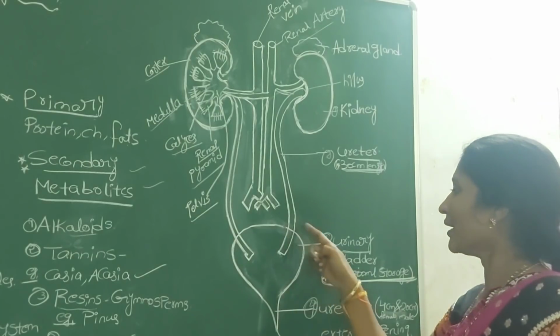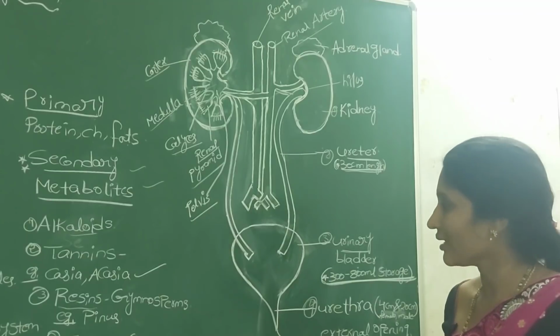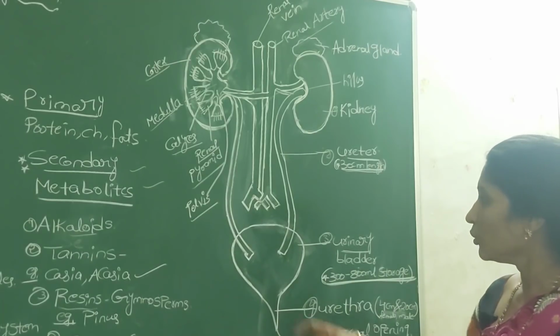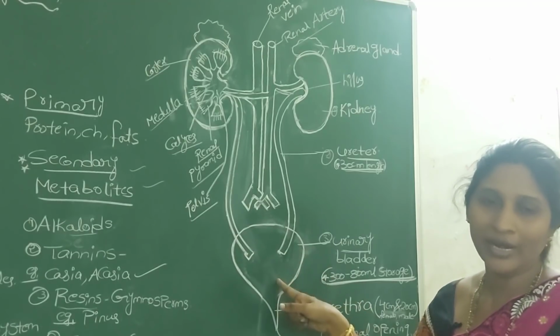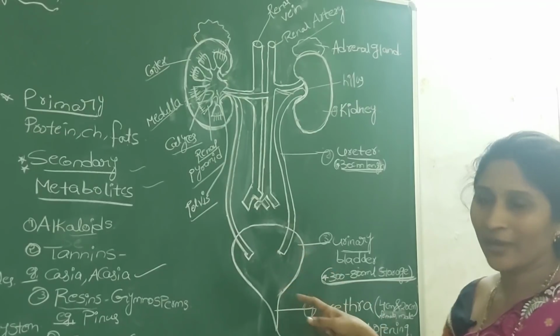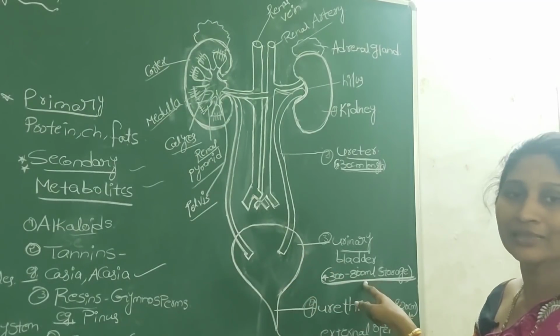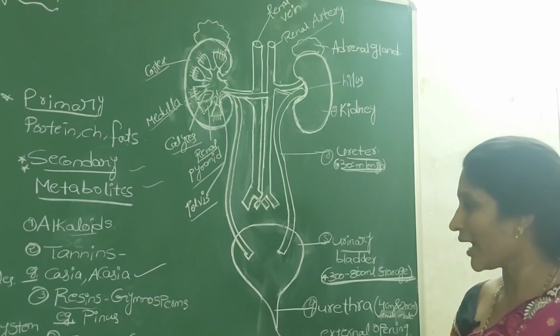The urinary bladder is a pear-shaped, distensible sac-like structure, and the urine from the ureters enters into the urinary bladder. In the urinary bladder it is temporarily stored, and the storage capacity of the urinary bladder is nearly 300 to 800 ml of urine.